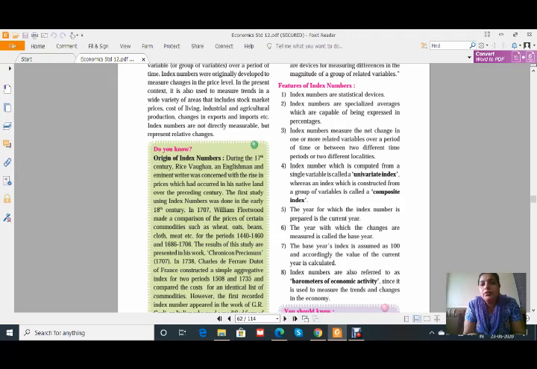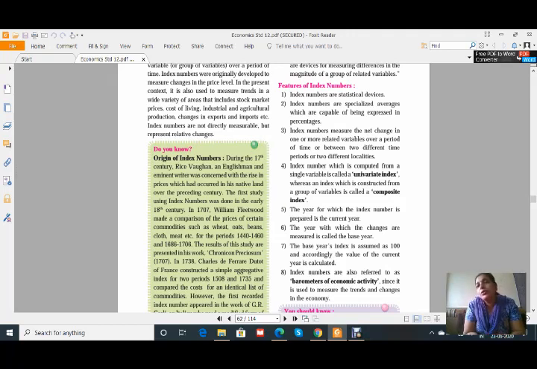Now the fourth one: an index number which is computed from a single variable is called a univariate index, whereas an index number which is constructed from a group of variables is called a composite index. Univariate for one and composite for more than one. The year for which the index number is prepared is the current year. That means for this year, if we have to calculate the index number, we have to take the help of the base year.